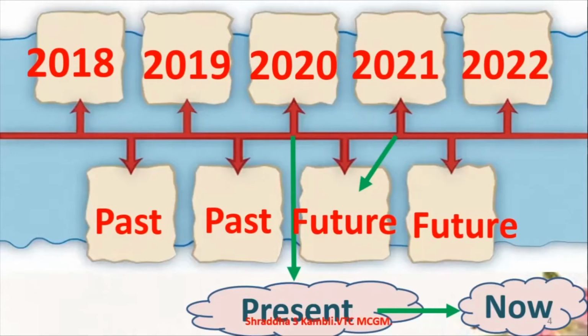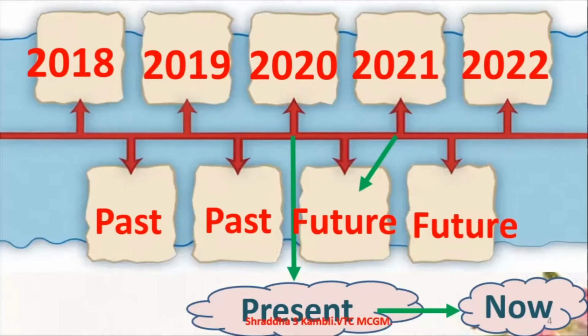And why have we divided the time like this? It is for understanding, so that we can understand and we can tell someone. We all have different names, isn't it? One child's name is Raju, someone else must be Rashmi, someone else must be Alka, someone else must be Jyoti. These are all different people.